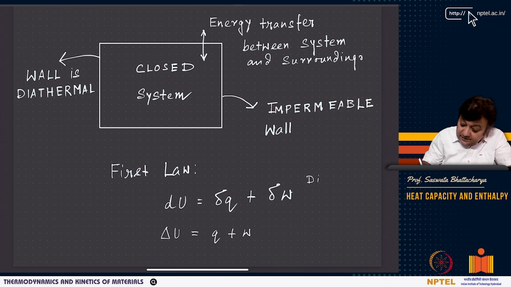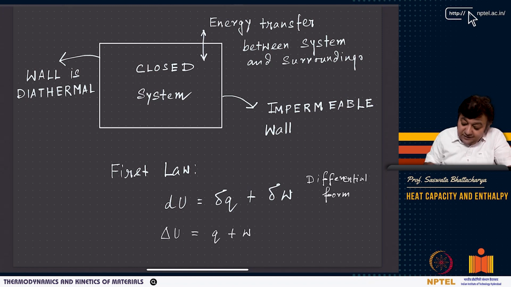And this is something that you get after integration. So when you do integration, u is a state function, so you are integrating between the initial and the final state, between two states, so you get delta u.